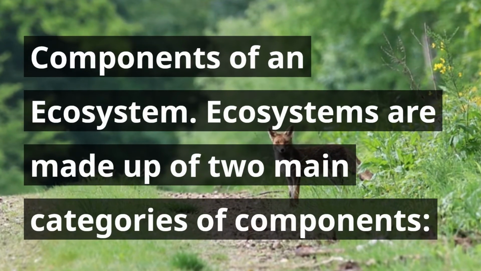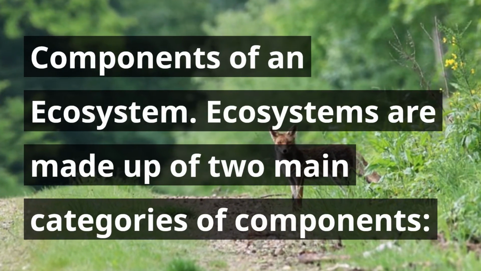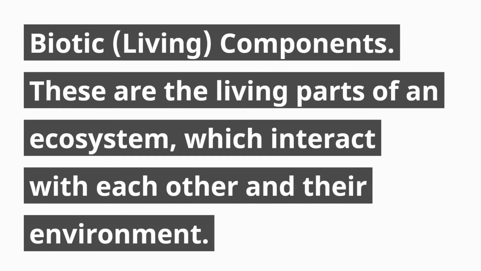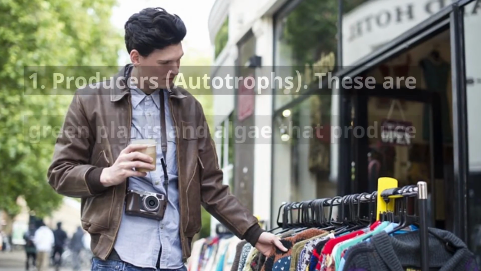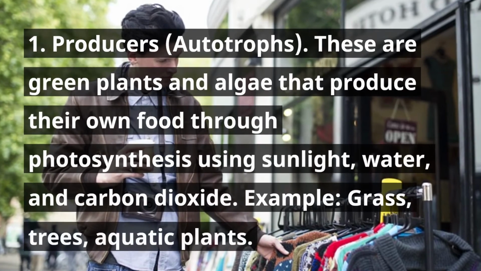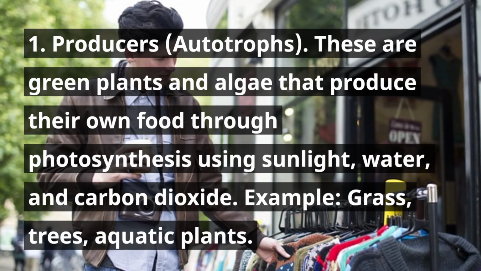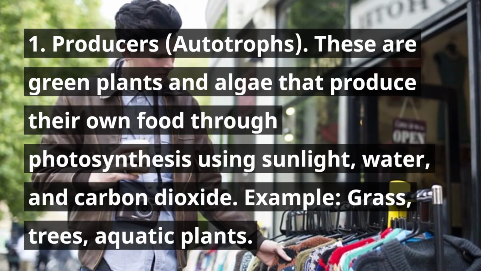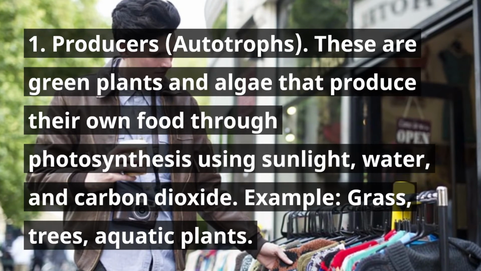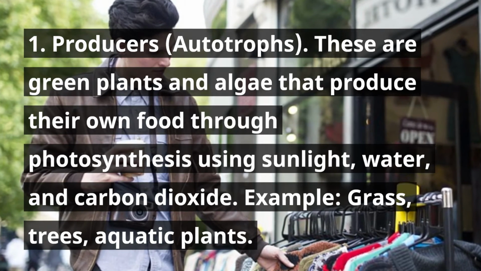Components of an ecosystem. Ecosystems are made up of two main categories of components. A. Biotic (living) components. These are the living parts of an ecosystem, which interact with each other and their environment. 1. Producers (autotrophs). These are green plants and algae that produce their own food through photosynthesis using sunlight, water, and carbon dioxide. Example: grass, trees, aquatic plants.